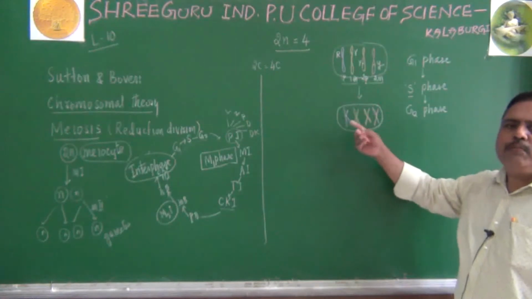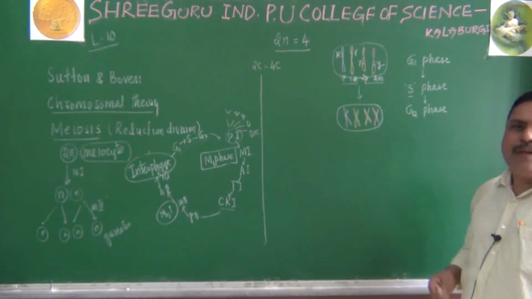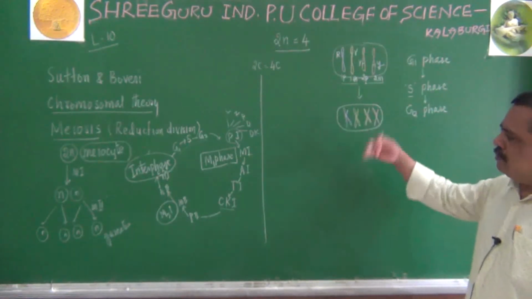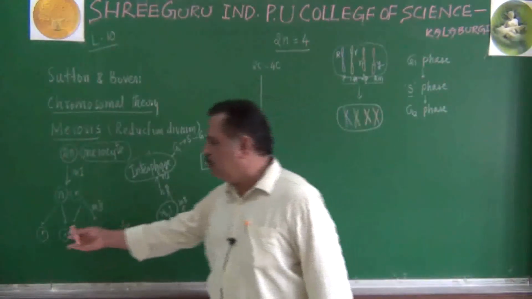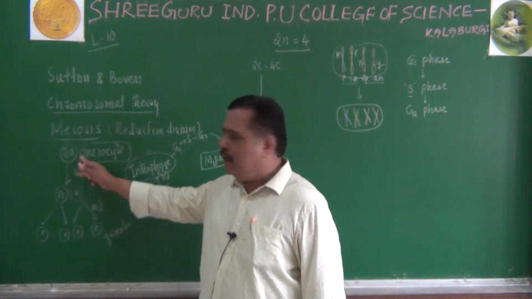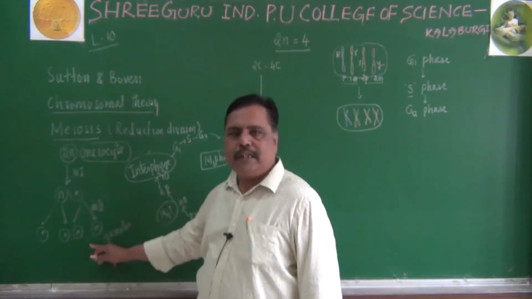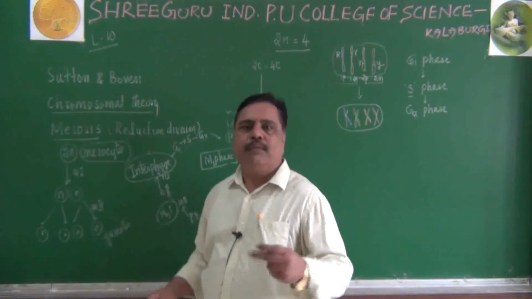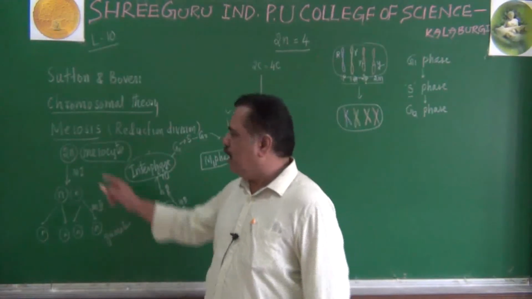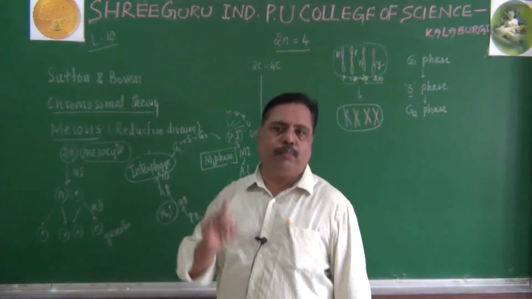Each chromosome doubles its content during S phase. Why that doubling takes place, we will see, because at the end we have to distribute it to 4 cells. We have 100 rupees, imagine. It must be given to 4 people. But one condition here is each should get 50 rupees.